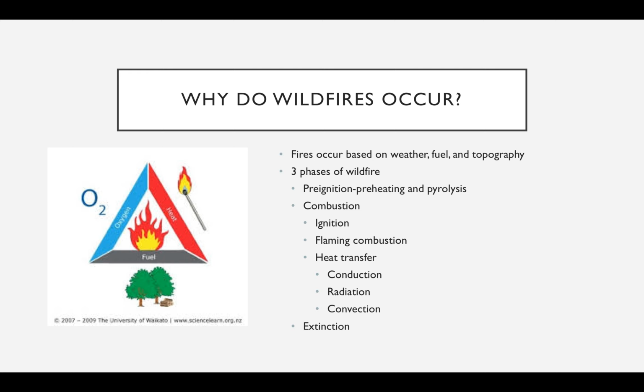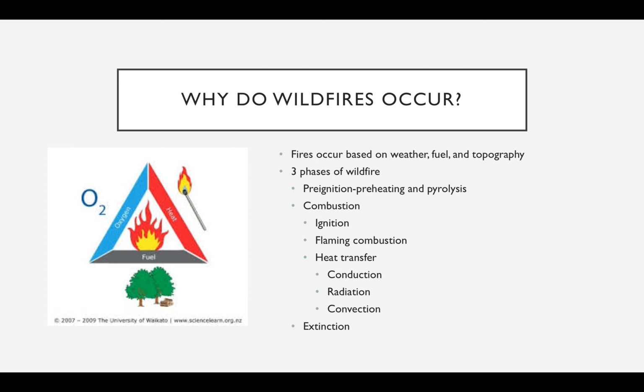There are 3 phases of wildfires, including pre-ignition, combustion, and extinction. The first phase, pre-ignition, is when fuel is brought to both a temperature and water content that favors ignition. This involves 2 processes, preheating and pyrolysis. Preheating is when fuel loses water and other volatile compounds. Pyrolysis means heat divided, and it is an ongoing process that chemically degrades the fuel. These processes operate continuously and produce the first fuel gases, which can ignite in the next phase.